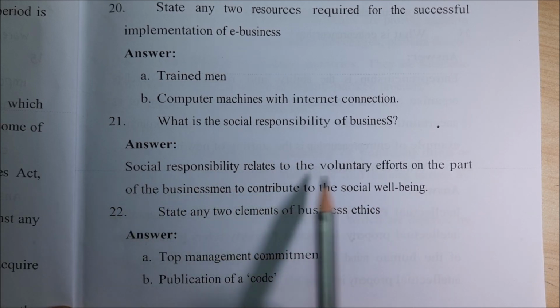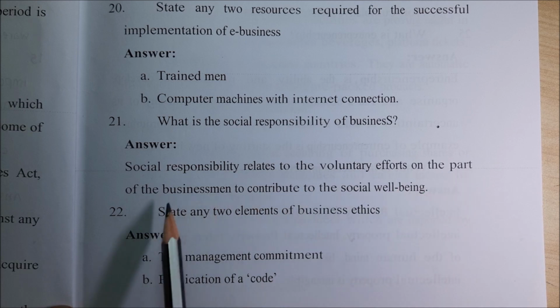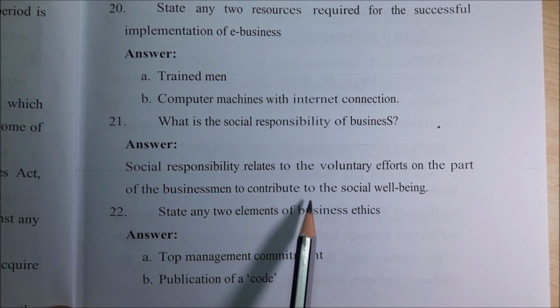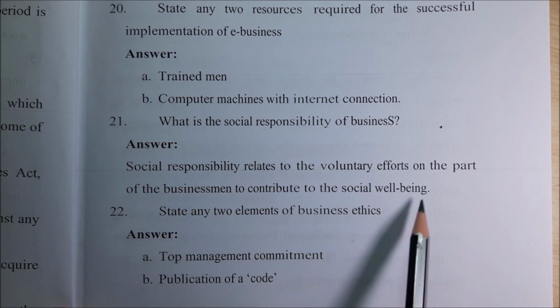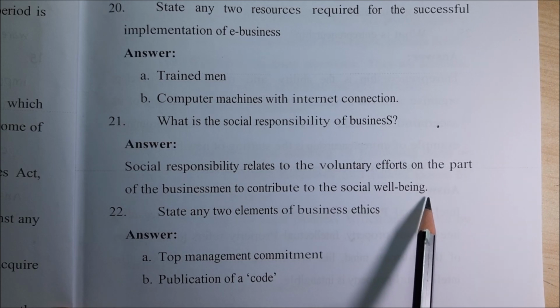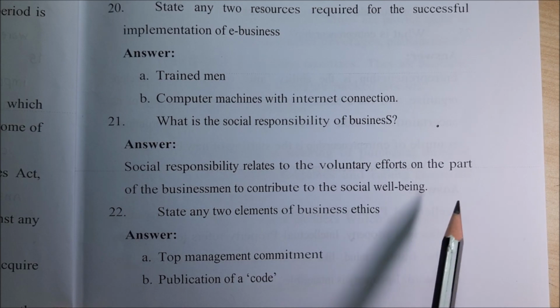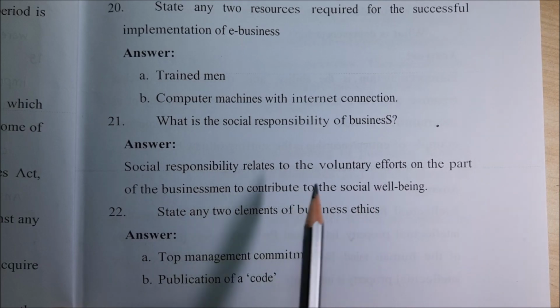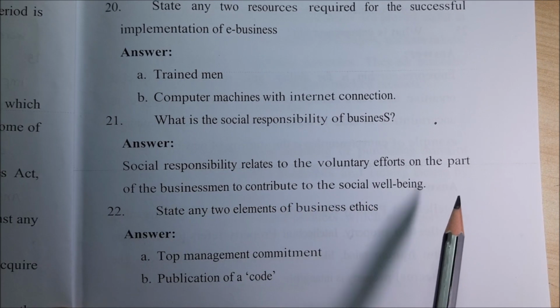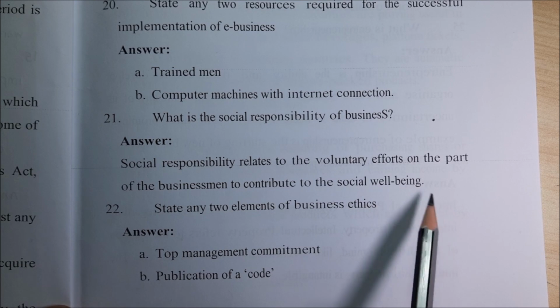Social responsibility relates to the voluntary effort on the part of the businessman to contribute to the social well-being. Right? You might have seen in so many parks and other things which have been maintained by so many companies, which is called CSR.